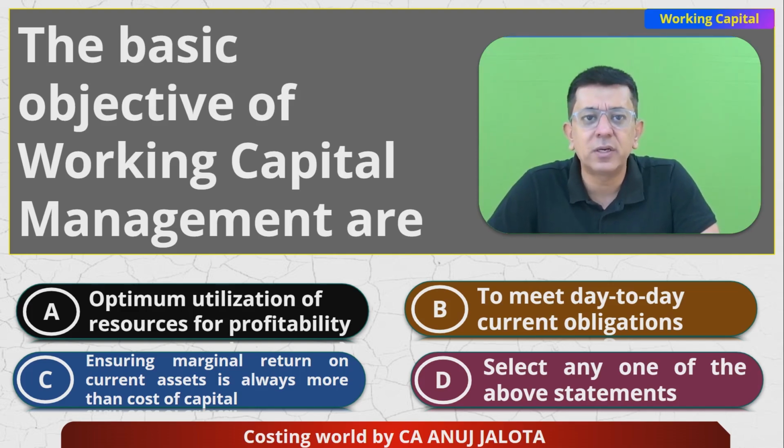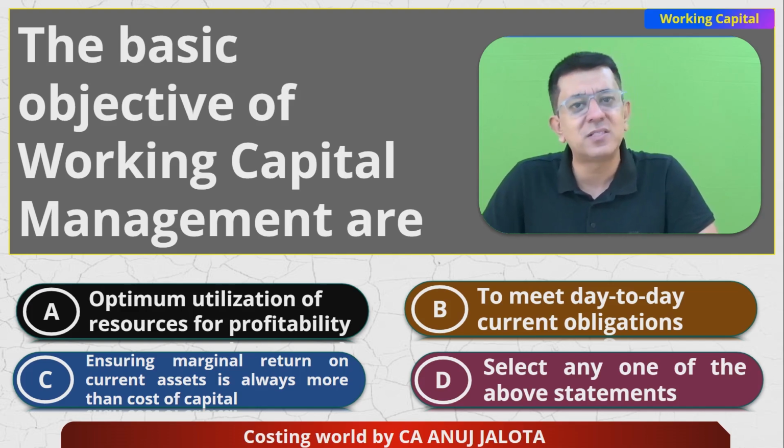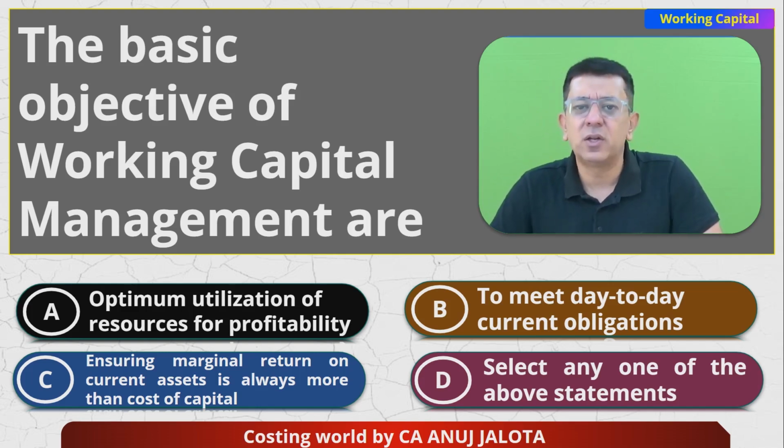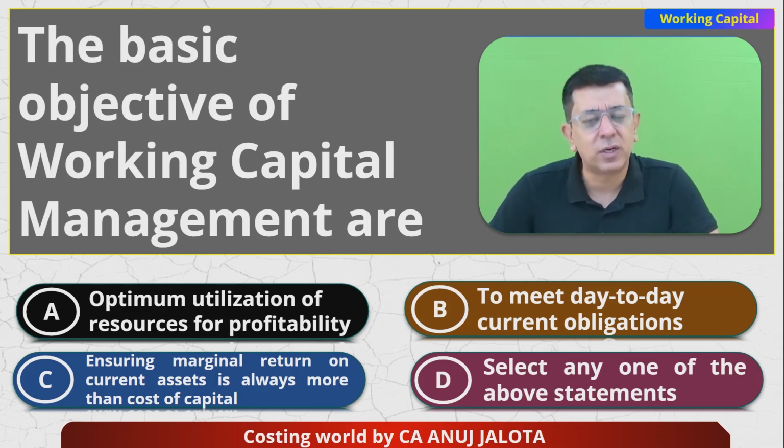Ensuring marginal return on current assets is always more than cost of capital. Now, if you remember our initial explanation, what is working capital? Working capital is that part of current assets which is met by long-term funds. Cost of long-term funds is nothing but cost of capital. We all try to get a good return on current assets, but usually it does not happen.